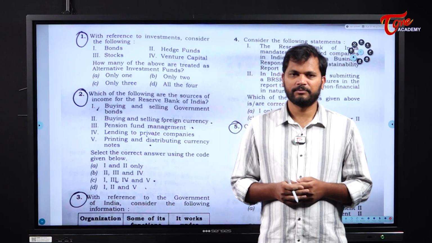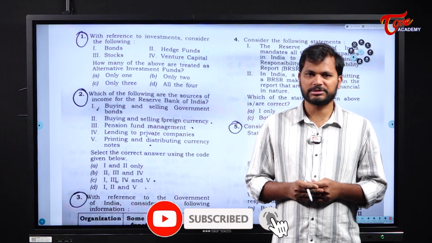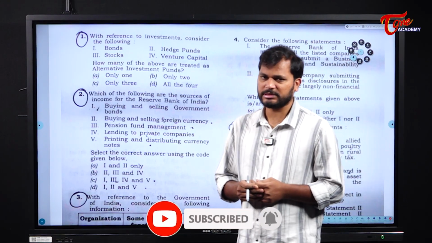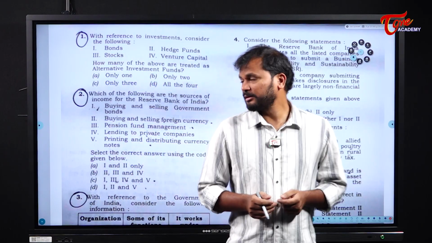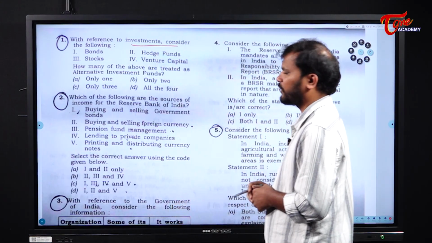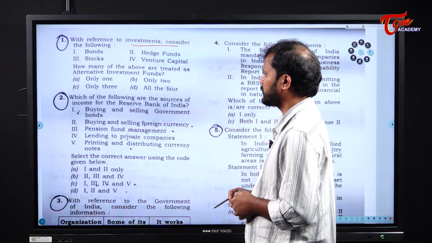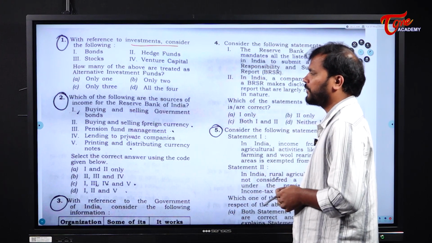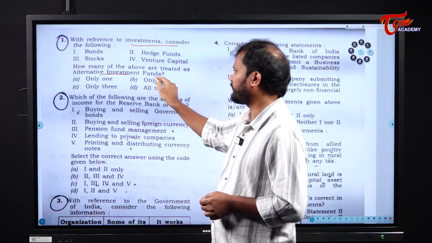I am Siddharth Gautam. So as part of this session, let us solve the UPSC Civil Services Prelims question paper that was recently conducted. Clear? So the first question is, with reference to investments, consider the following: bonds, hedge funds, stocks and venture capital. Now, how many of the above are treated as alternative investment fund?